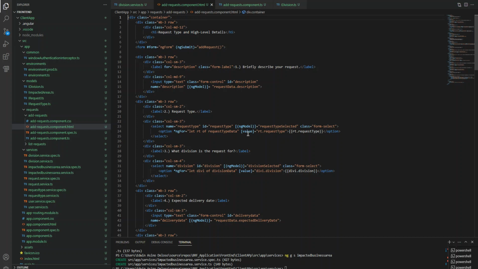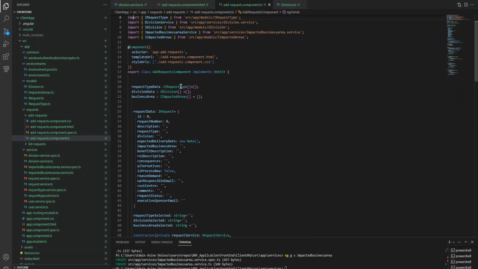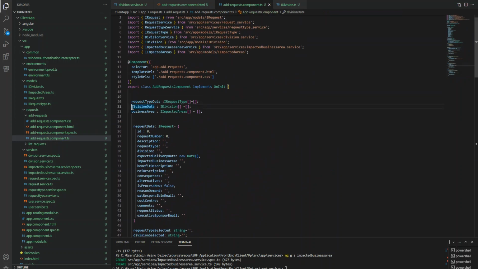So the division here, guys, is just like this one. This is on select. I have division data there, and this is just a for loop for the division. If you can see in my app component here, I have the initialization of division data, an empty array of type IDivision.